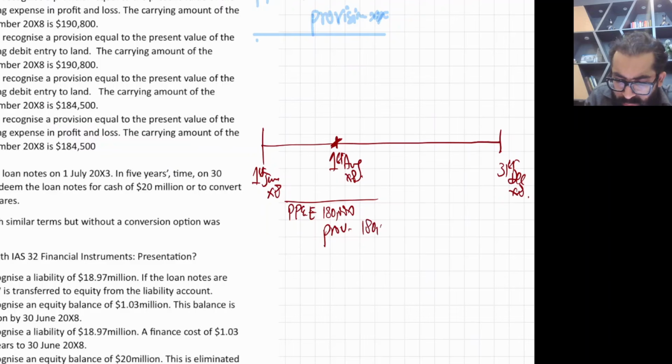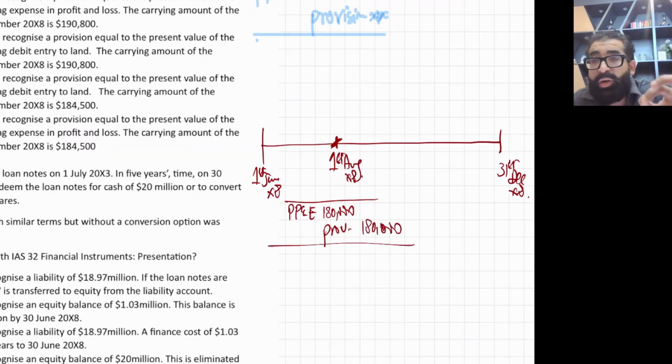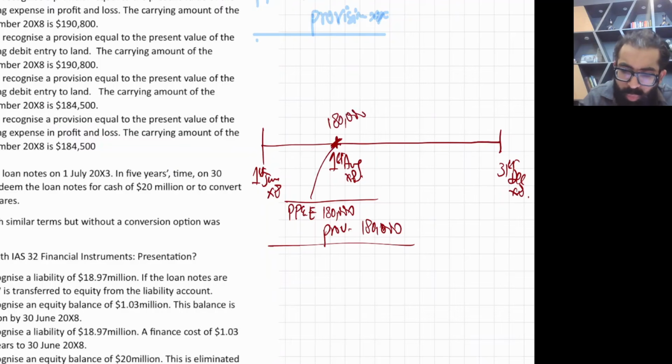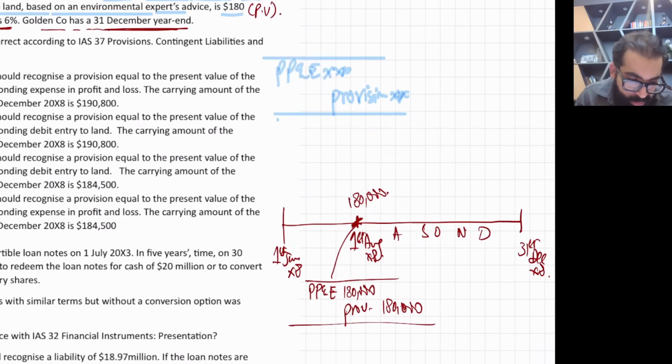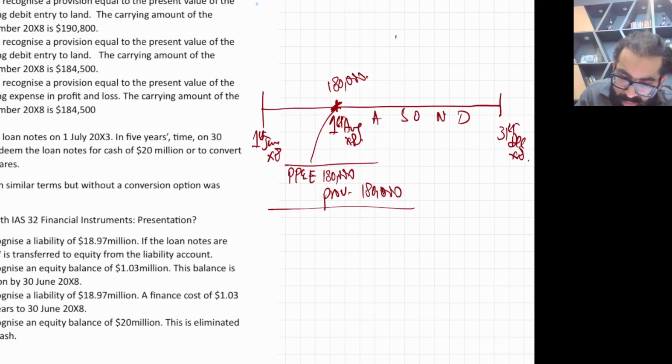Now this 180,000 is already the present value given in the question. So on this date, the value of your liability is 180,000. Now see: August, September, October, November, December, 5 months. For these 5 months, you need to calculate the unwinding of discount. The rate is 6%. So 180,000 times 6% times 5 upon 12.